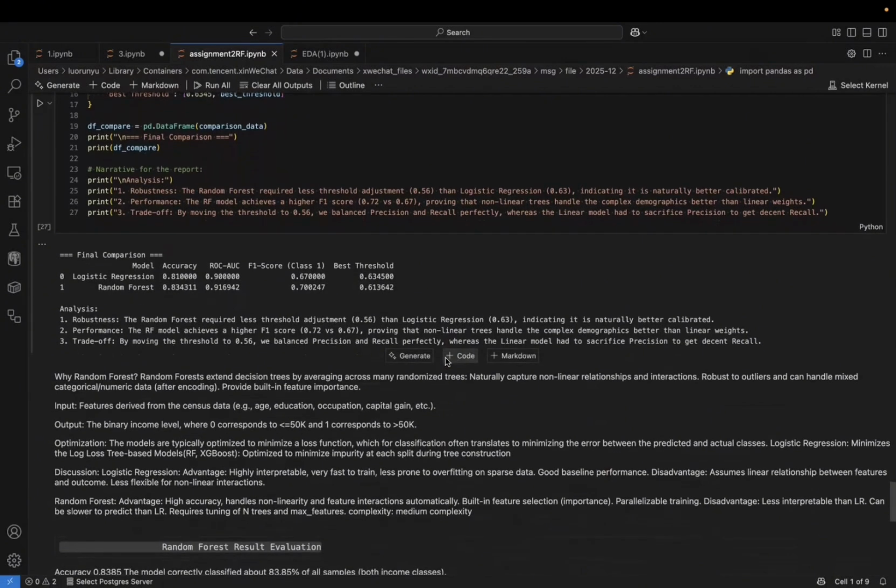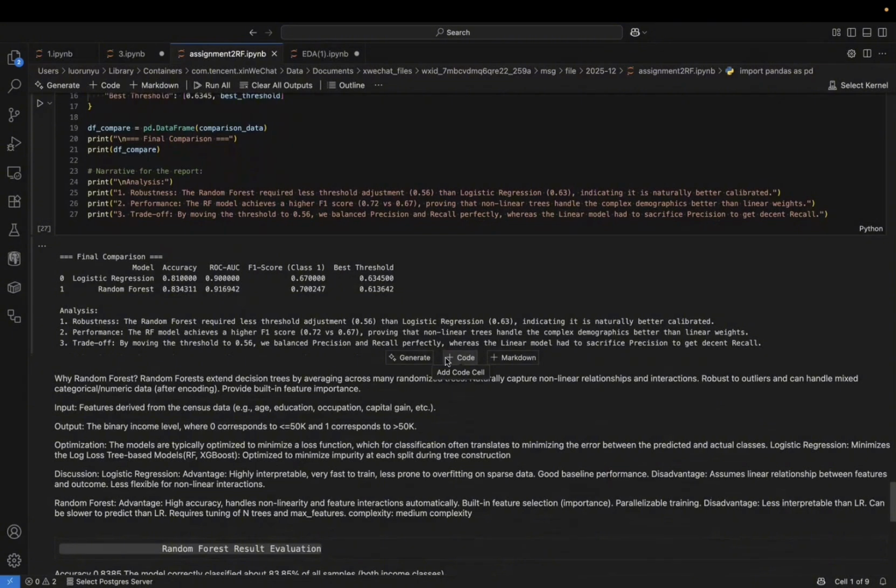And for the F1 score, most importantly, the random forest achieves 0.7, a significant 3-point lead over logistic regression. This confirms that the non-linear capabilities of random forest make it the superior choice for this dataset.